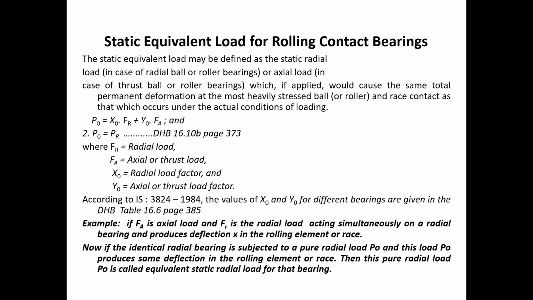Now if the identical radial bearing is subjected to a pure radial load, that is P naught, and this P naught creates the same deformation in the most heavily loaded rolling element or the race, then this pure radial load P naught is called the equivalent static radial load for that particular bearing.